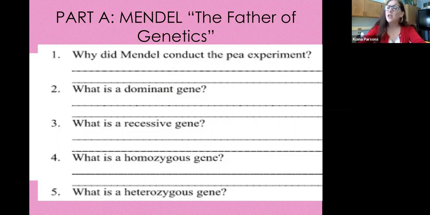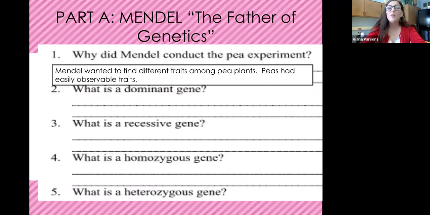So why did Mendel conduct these pea experiments? Well, it's not because he had nothing better to do and was really bored, but rather he wanted to find different traits among pea plants. Peas had easily observable traits like the color of the flowers or the texture of the pods, wrinkled or round. They were a good subject, and he was able to replicate his experiment many times and observe these different traits. So he was using statistics to analyze genes, which is what we're going to do a little bit of during class.